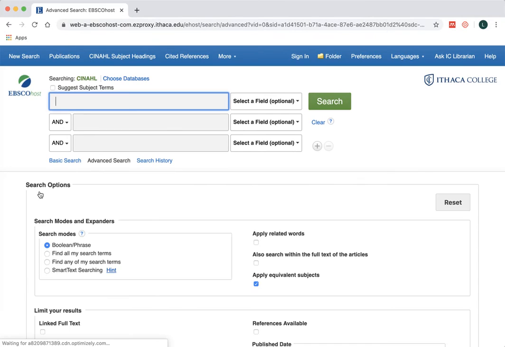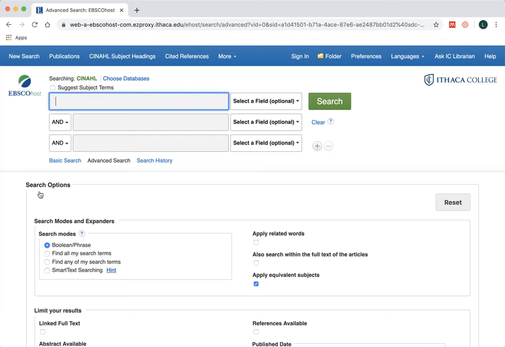So it has a lot of the same content as PubMed or Medline, but it has more of a focus on the psychosocial, health education. There's a lot of OT, PT, SLPA content in here, things that you won't find in Medline. But again, there is overlap between the two.